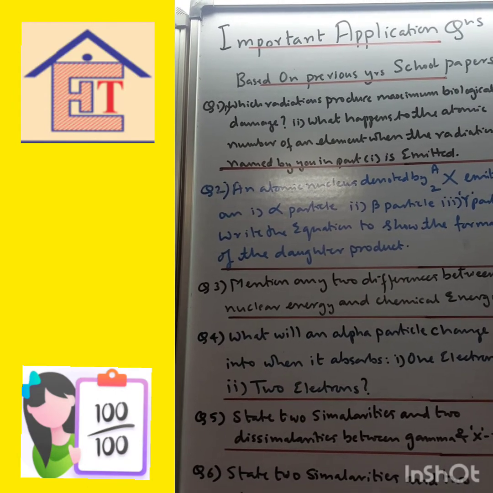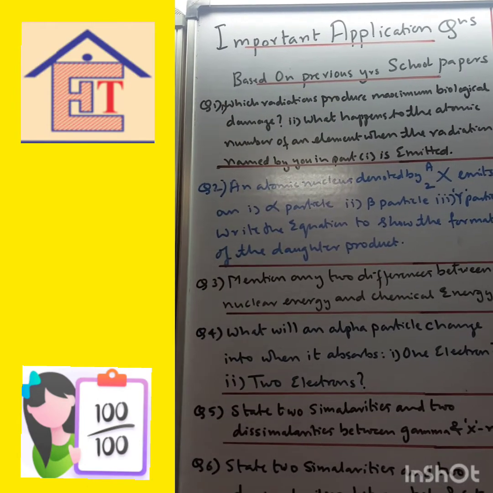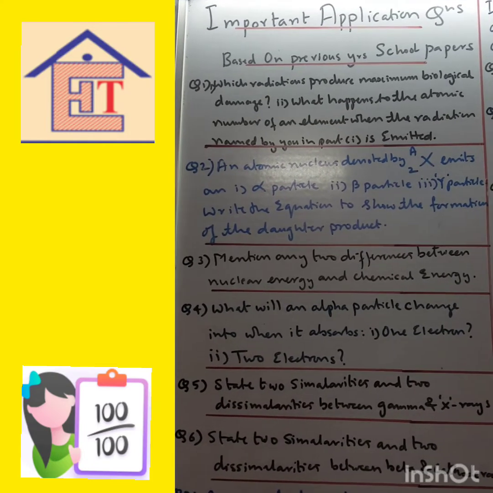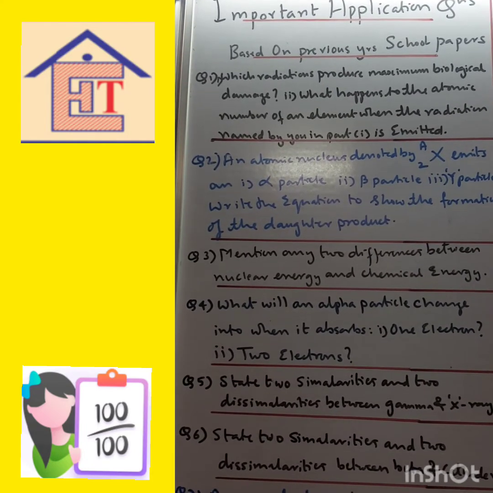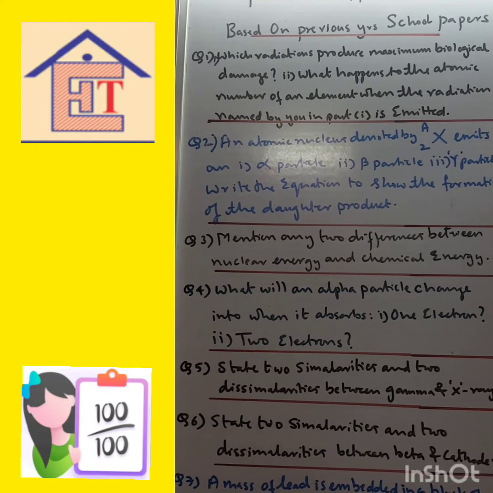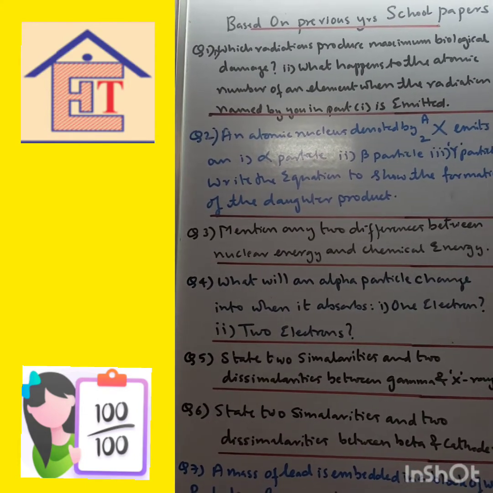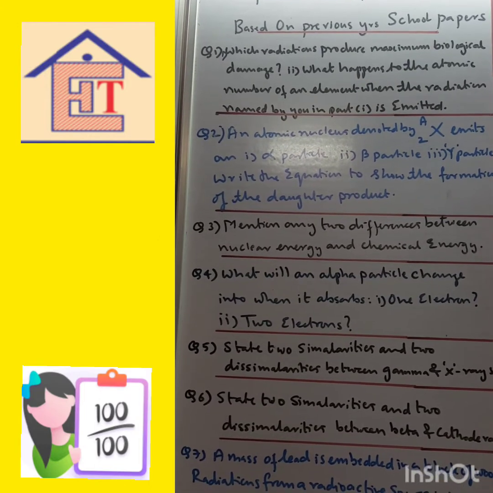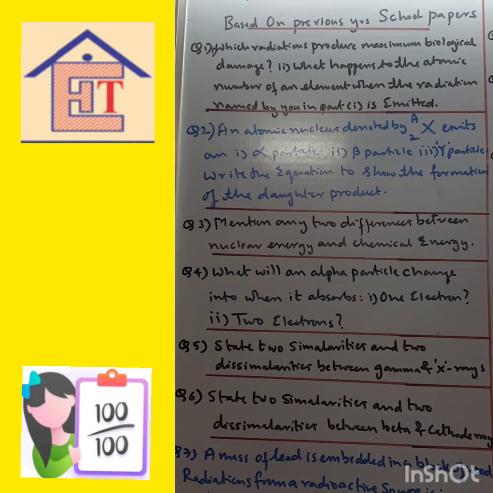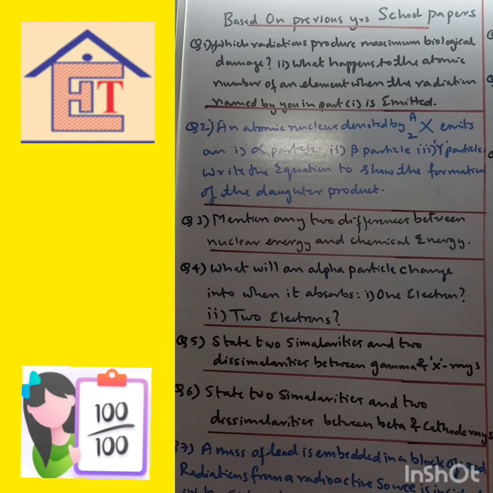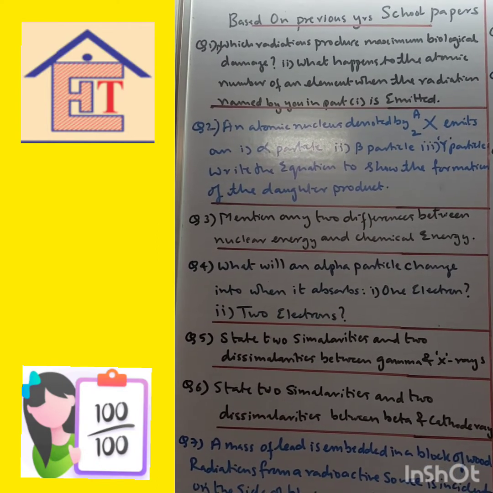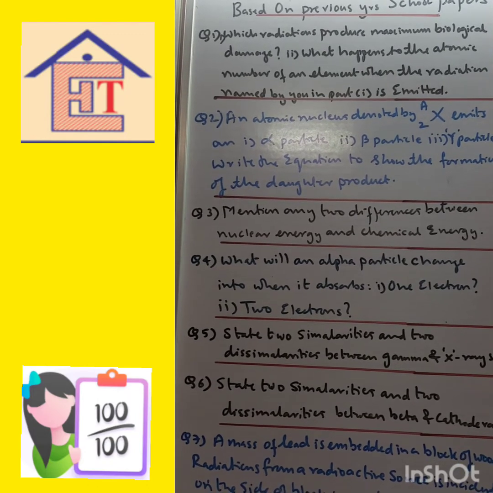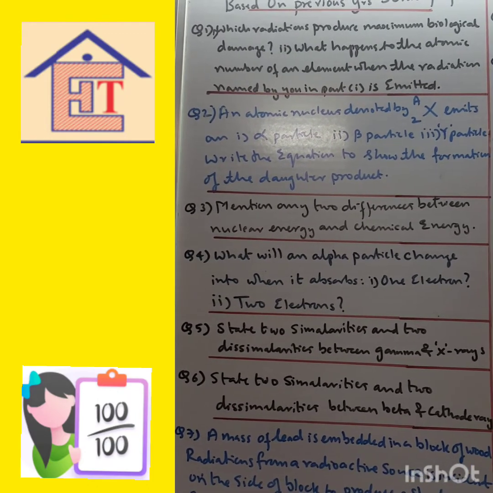Now the first question, which radiation produces maximum biological damage? What happens to the atomic number of an element when the radiation named by you in part 1 is emitted? So which radiation produces maximum biological damage? It is gamma radiation. And then what happens to the atomic number of an element when the radiation named by you in part 1 is emitted? No change will take place.